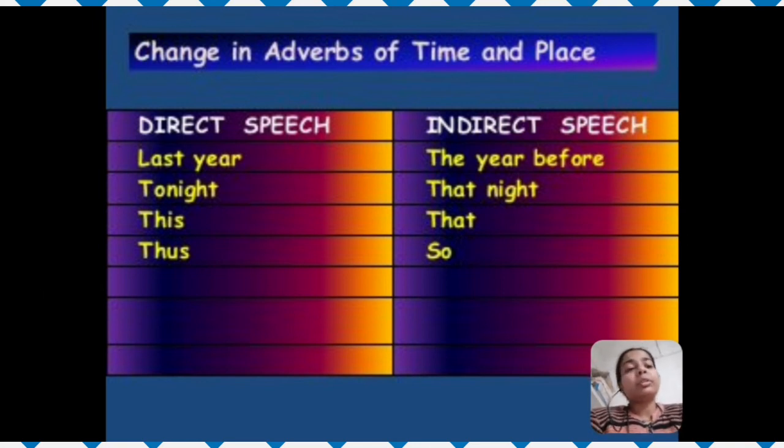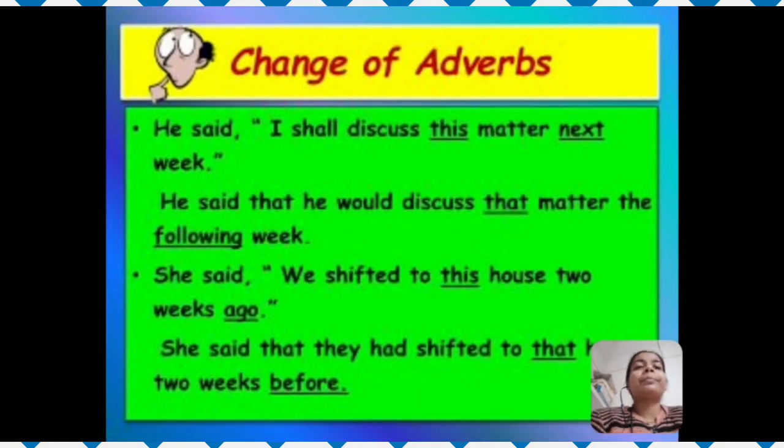So I hope now you have understood very well how the adverbs of time and place change in direct speech or in indirect speech. Now let's see the examples. He said, I shall discuss this matter next week. He said that he would discuss that matter, this will change into that, the following week. Next week changes into the following week.